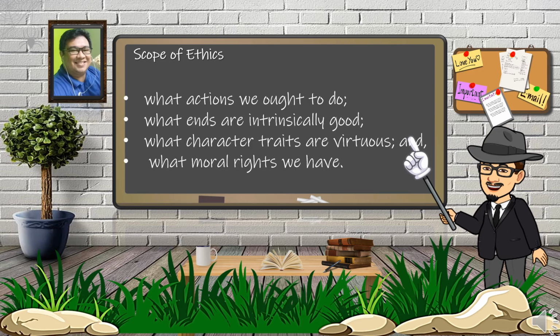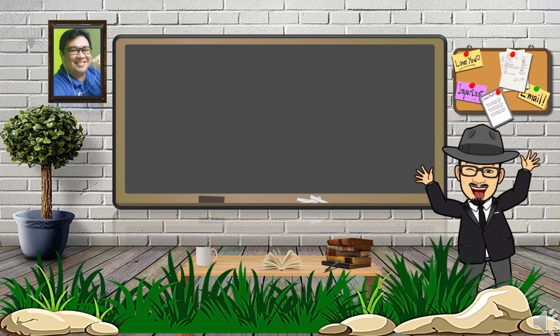Hence, according to Gensler, there are four main areas that attack every claim: what actions we ought to do, what ends are intrinsically good, what character traits are virtuous, and what moral rights we have.